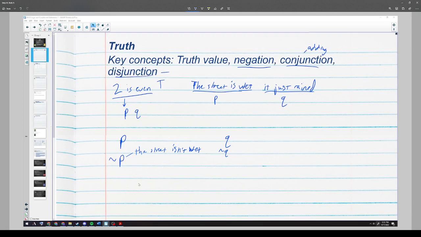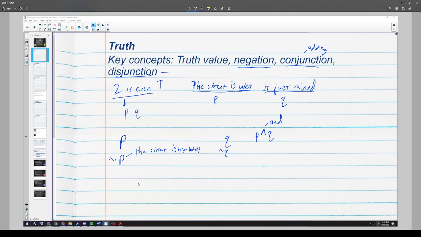So if I said P and then this caret symbol, this little upside down V, this means and. So I create a conjunction. This says P and Q. So if I wrote this with these statements, it would mean the street is wet and it just rained. So that would be combining those two statements.